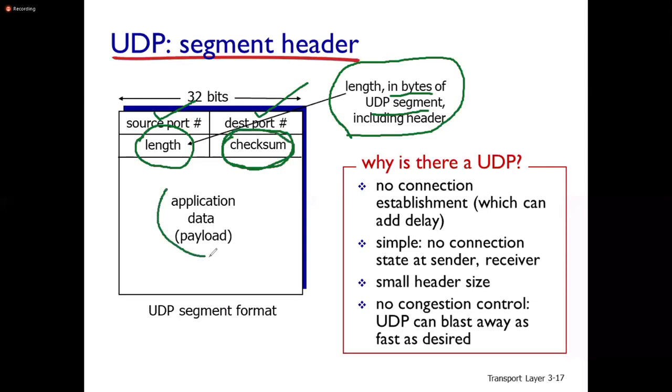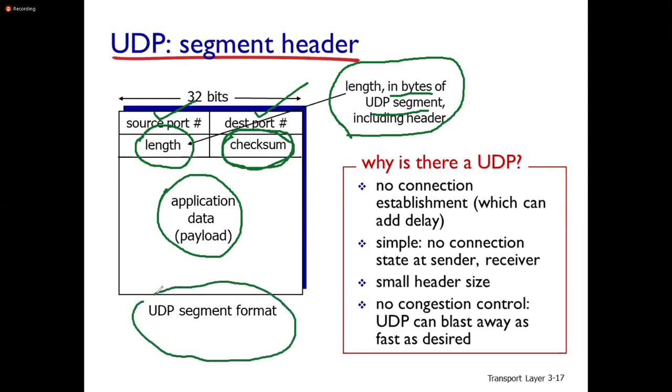This is the actual information, the application data payload. This is the UDP segment format. So there is no connection establishment. If there is a connection establishment, there is a possibility of adding delay for the establishment of the connection. Here it is simple. No connection state at the sender or receiver. No connection state. That's simple.